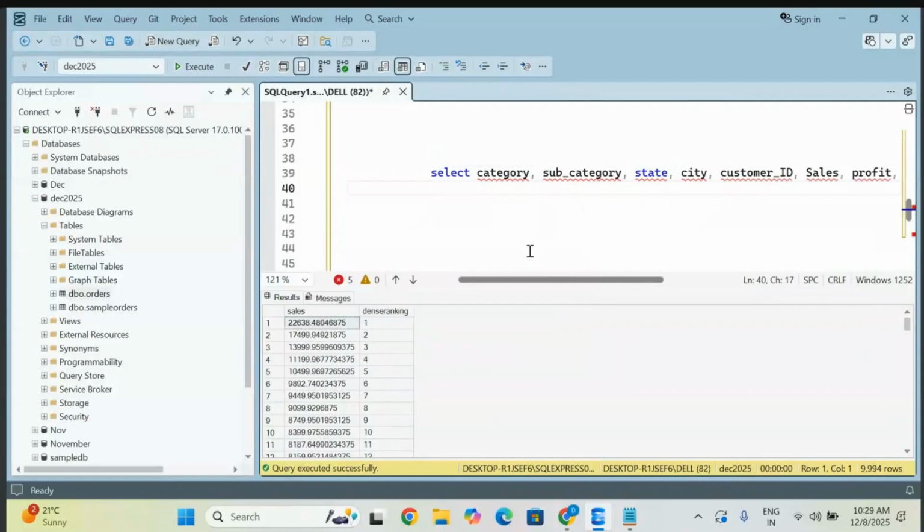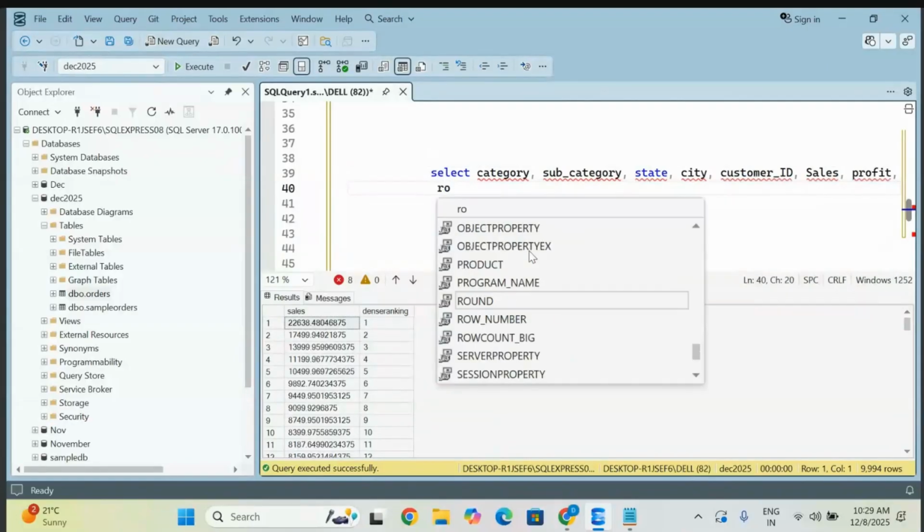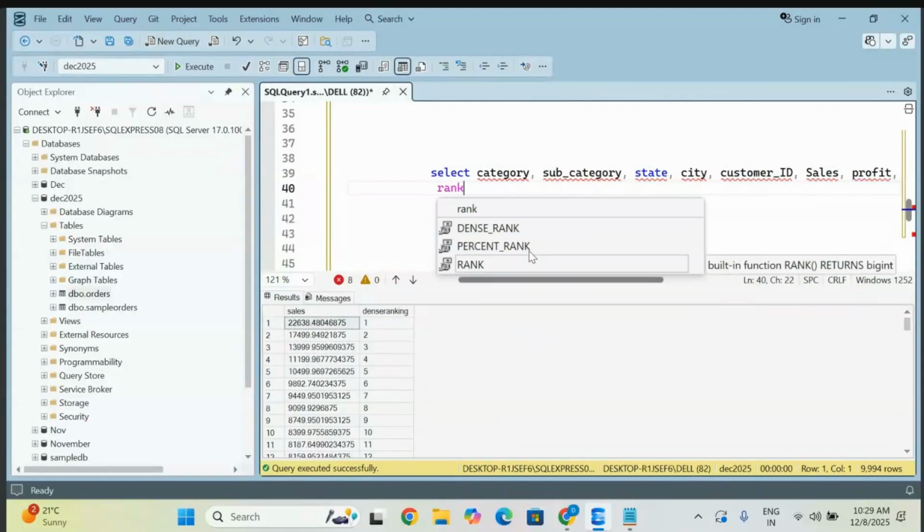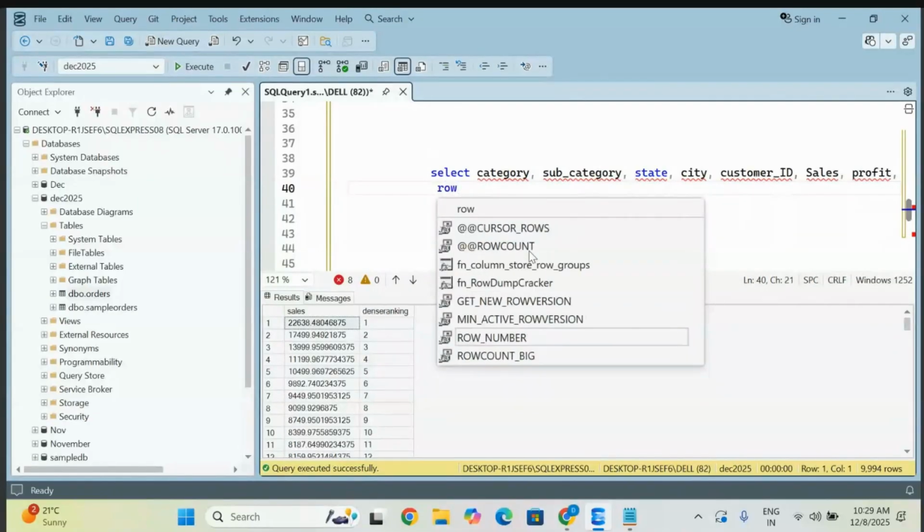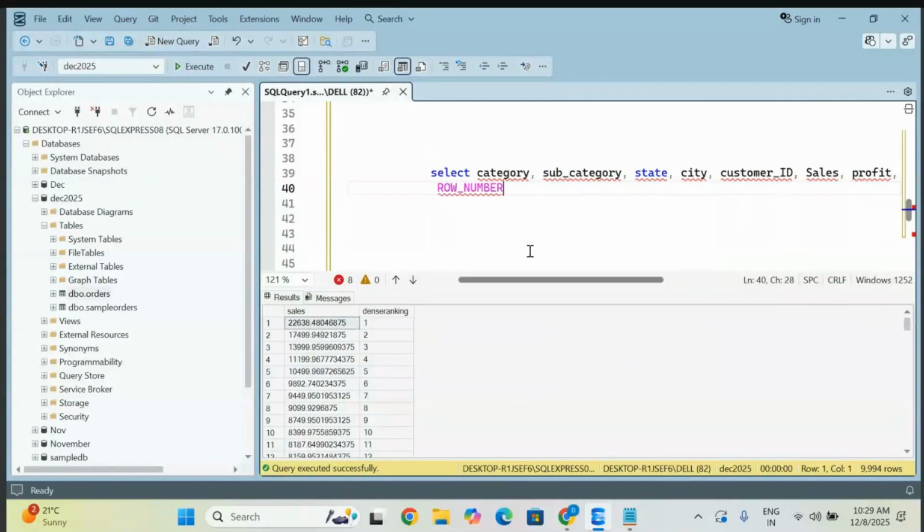Now I'm going to apply one rank. For example, let me give row number, observe. Row number will give you simply a serial number, nothing bigger. I'm going to write OVER here. This is my condition, and I'm going to give PARTITION BY. So you can already understand. Now I want to partition by category, so let me give category.